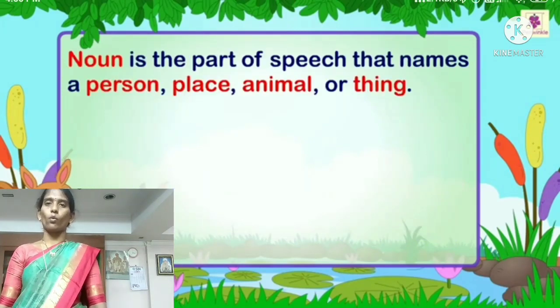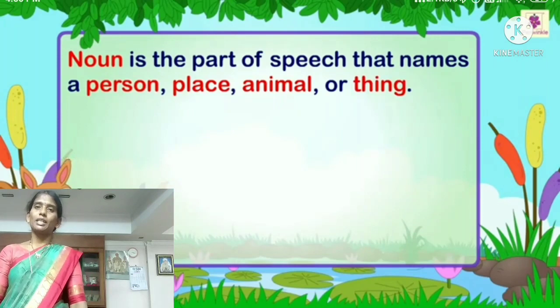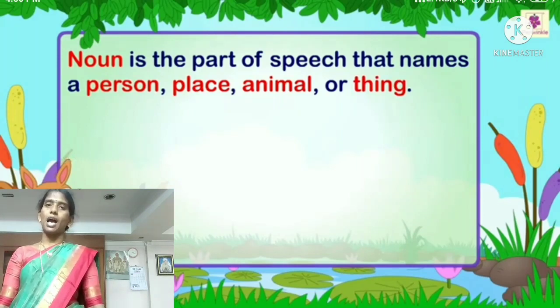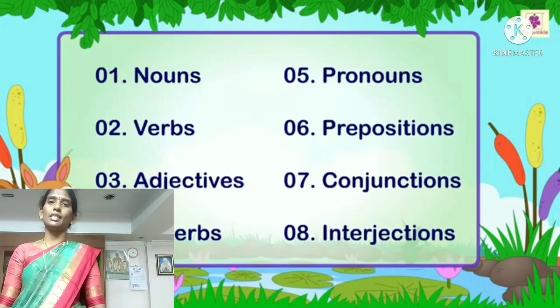The first one is noun. What is the meaning of noun? Noun is the part of speech that names a person, place, animal, or thing. For example, he is a boy. Dog is an animal. There is a red fort. Here, boy, dog, red fort are nouns. Okay, we will move on to the next part of speech, that is verb.